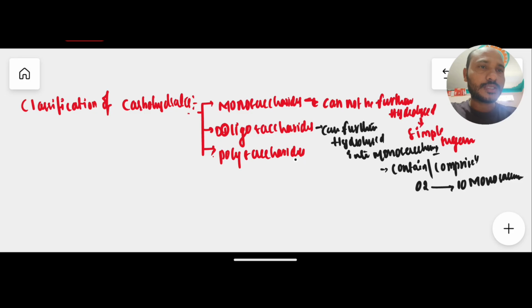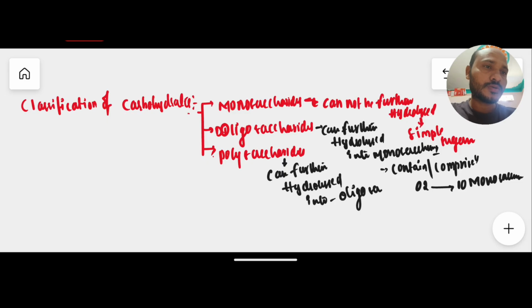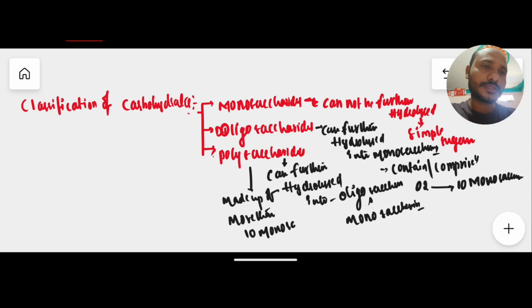Now coming to polysaccharides. Polysaccharides can also be further hydrolyzed, into either oligosaccharides or monosaccharides, and they are made up of more than 10 monosaccharide units.